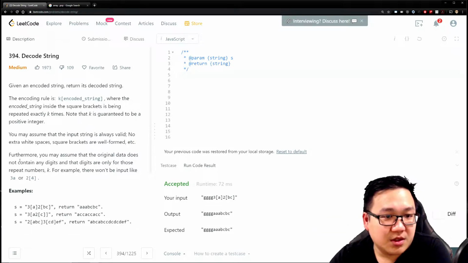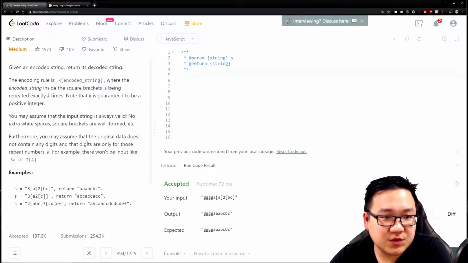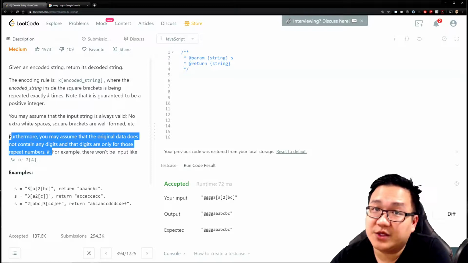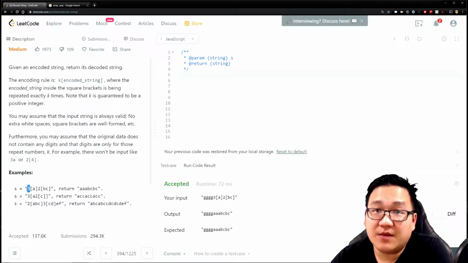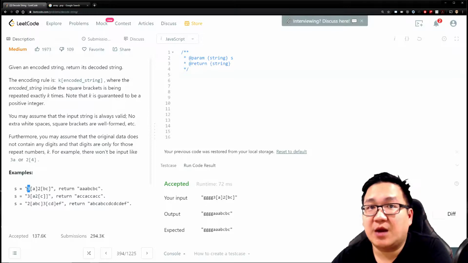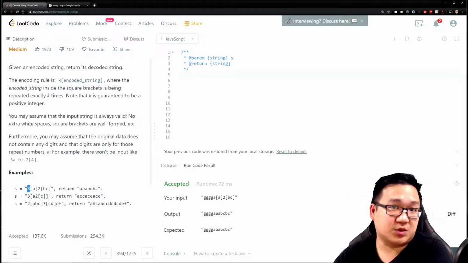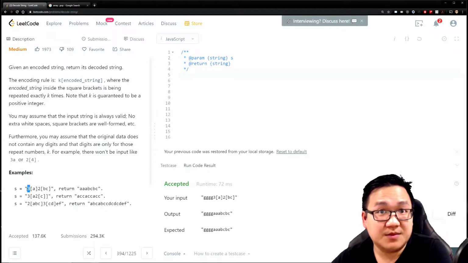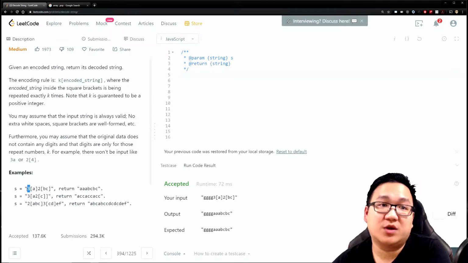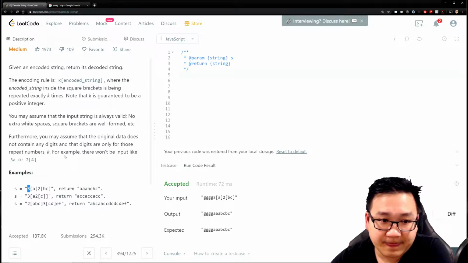Furthermore, you may assume that the original data does not contain any digits, and that digits are only for those repeat numbers. This is very critical information. So what does that mean? It means that you'll never see a digit that isn't a repeat count. If you see a character that is a number, it's always going to represent how many times to repeat the things within the square brackets. So the things inside the square brackets won't have any numbers. And that's very critical because that's going to be used as one of our key rules when solving this problem.